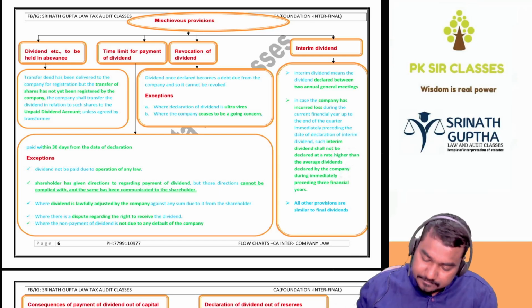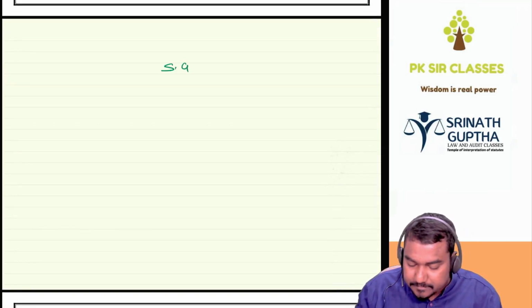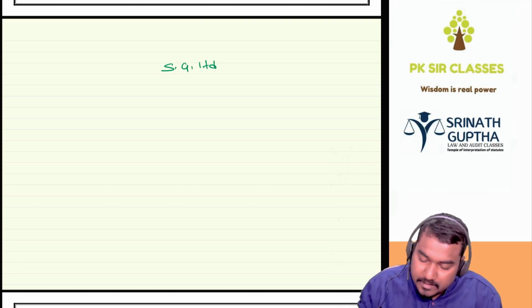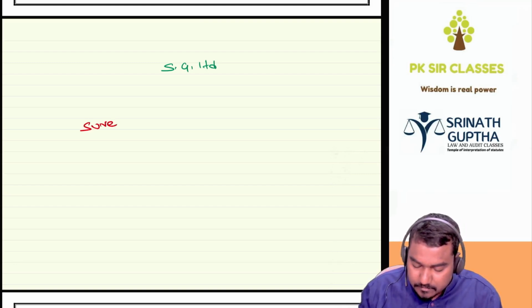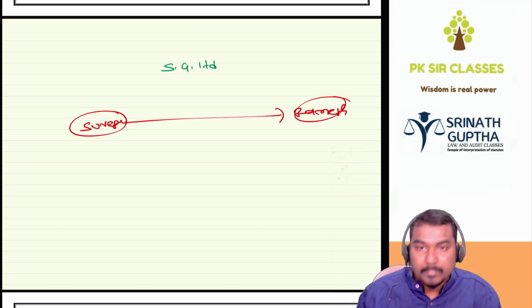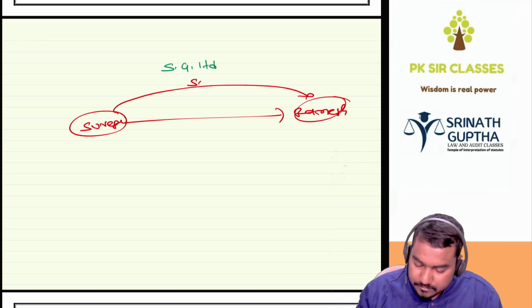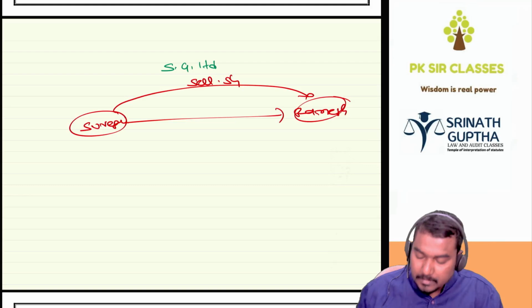For example, sir, there is a company called SG Limited. In this company, there is a shareholder Suresh, and he transferred the shares to Ramesh. So, he sold the shares to Ramesh.